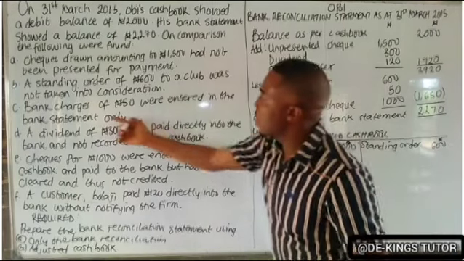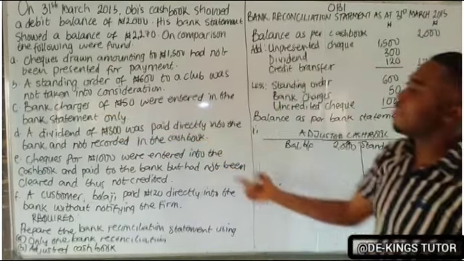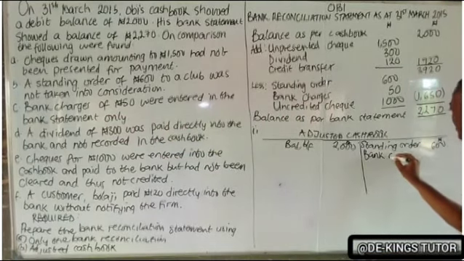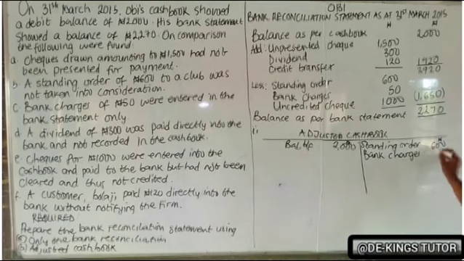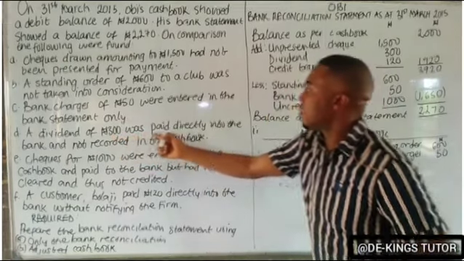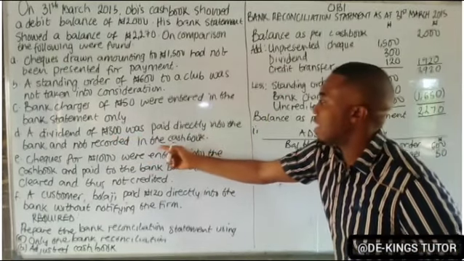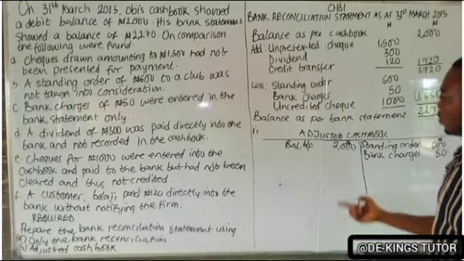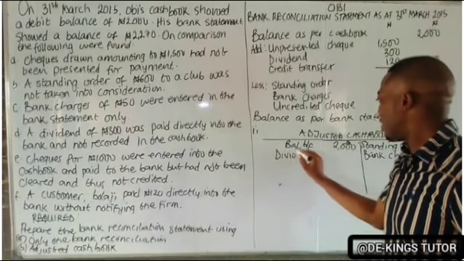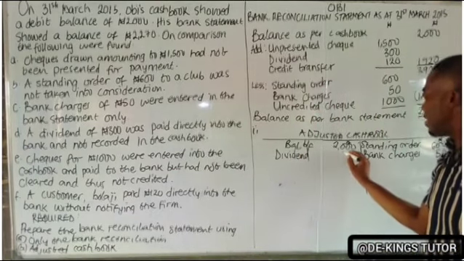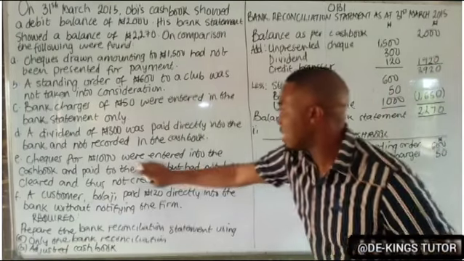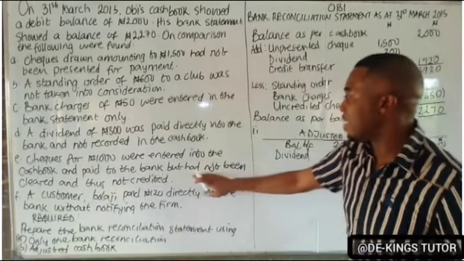The next one says bank charges of 15 naira were entered in the bank statement only. So, bank charges of 15 naira. The next one says a dividend of 300 naira was paid directly into the bank and not recorded in the cash book. A dividend is money that they receive, and it has not been recorded in the cash book. So write a dividend of 300.